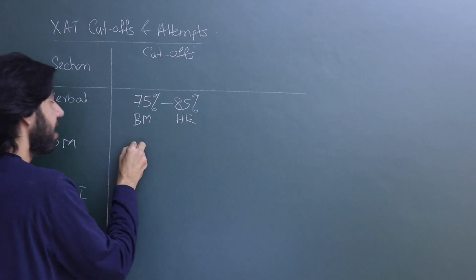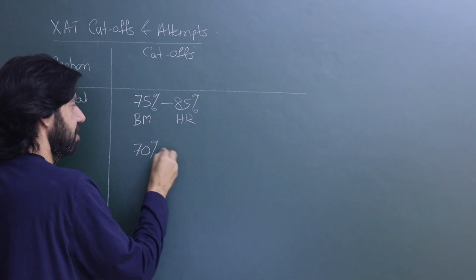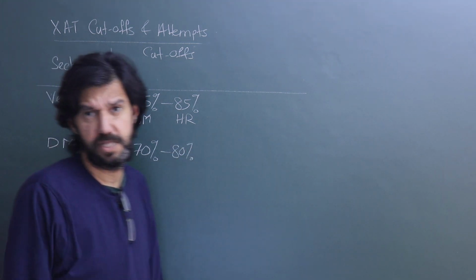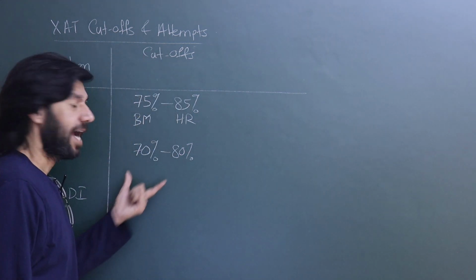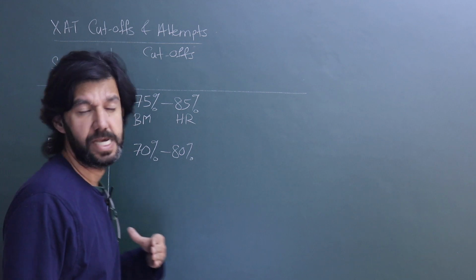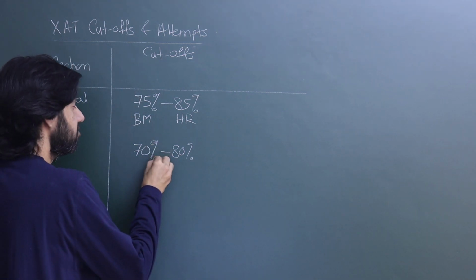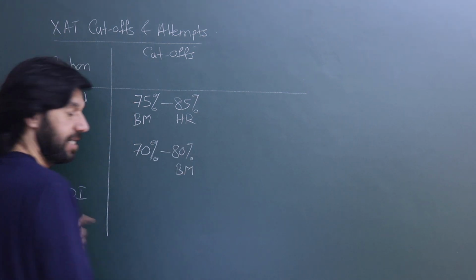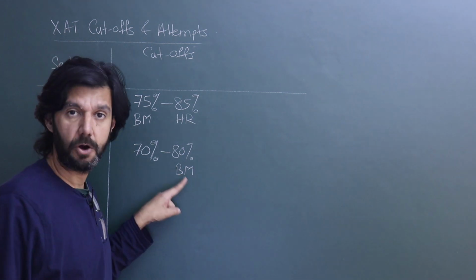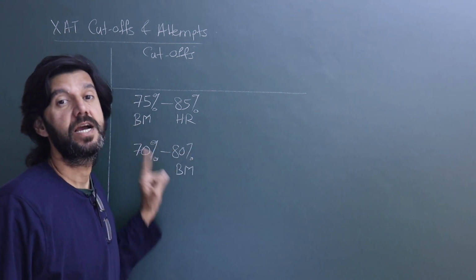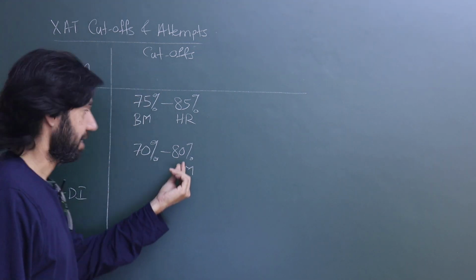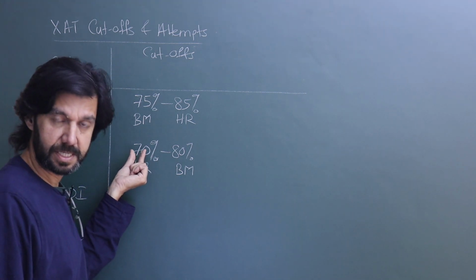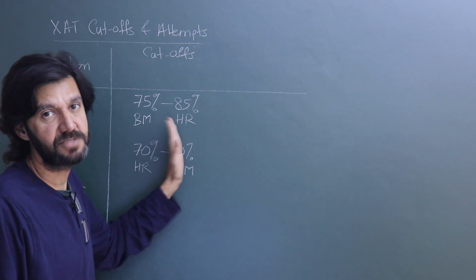In decision making, the accuracy is very poor, students. Even the answer keys shared by various institutes have huge differences in the answers given. So with accuracy being low, the scores are pretty low in DM, and the sectional cutoffs range between 70 to 80. This time the BM program has a higher percentile cutoff. Boys for the BM program will have 80 percentile cutoff. Girls for BM will have 75 percentile cutoff. Girls for the HR program would have 70 percentile cutoff, and boys for HR would have 75.